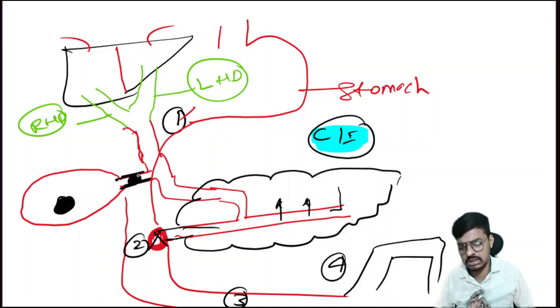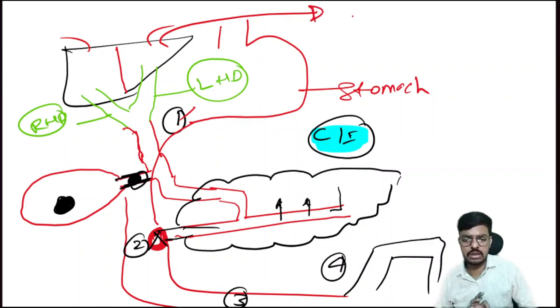Okay, if the stone is inside the common bile duct, we call that choledocholithiasis. These are very, very important words the examiner will throw in front of you. Okay, so the next question: where does bile production happen? Bile production happens in the liver.